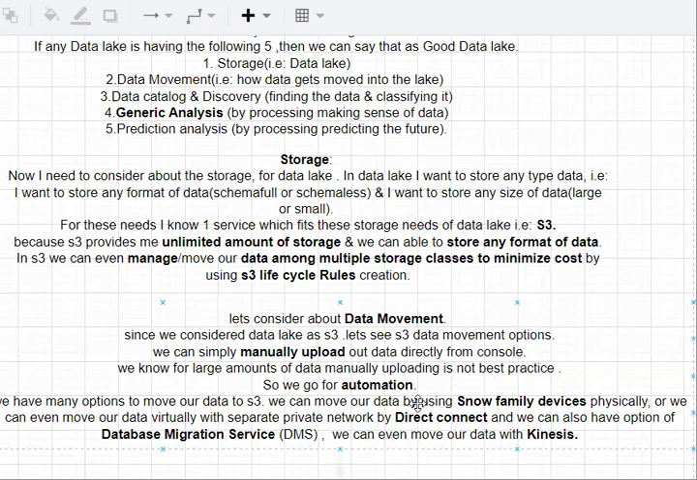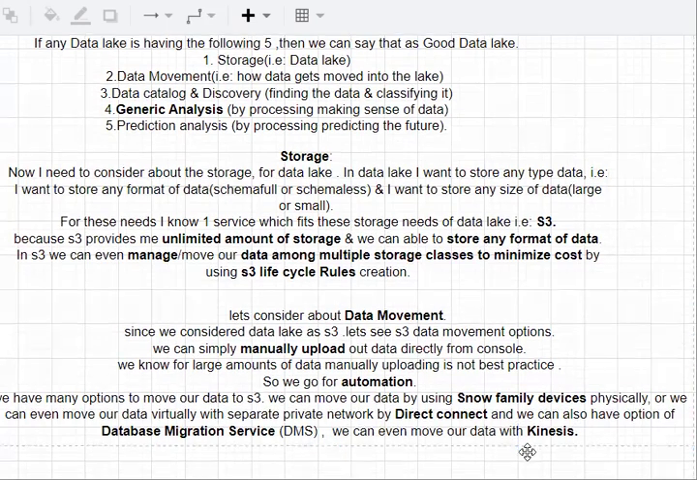You have Snow family devices and Direct Connect, where by using Direct Connect you can provide a private network directly from your data center to AWS, and you can transfer your data to S3 directly. And you have Database Migration Service as well to migrate your data from on-premise to AWS. And you have Kinesis as well. So don't worry, I'll tell you about Kinesis in a bit more detail in upcoming videos.